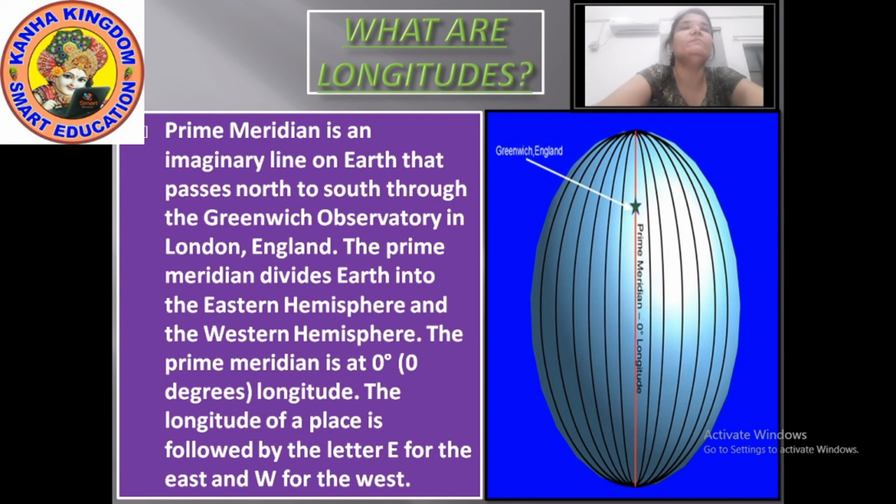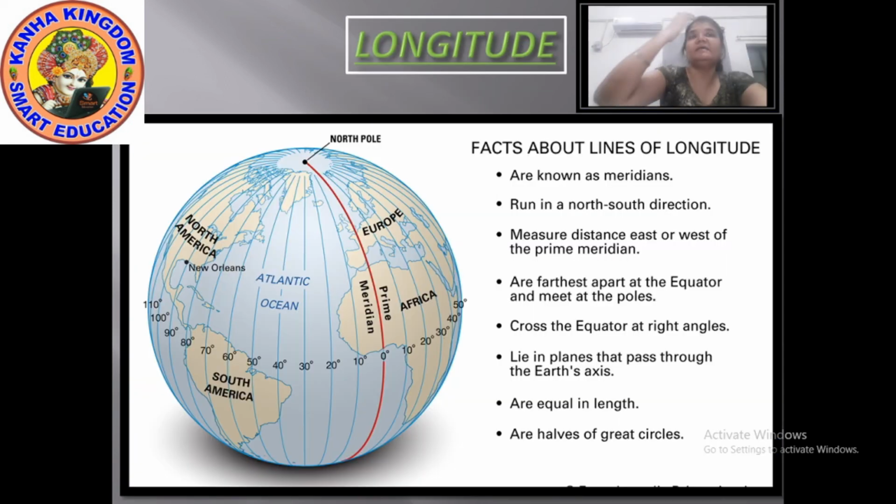Knowing more about longitudes, we can say that the lines of longitude are known as meridians. These lines run in the north and south direction. They measure the distance east or west of the prime meridian. Lines of longitude are farthest apart at the equator and meet at the poles.